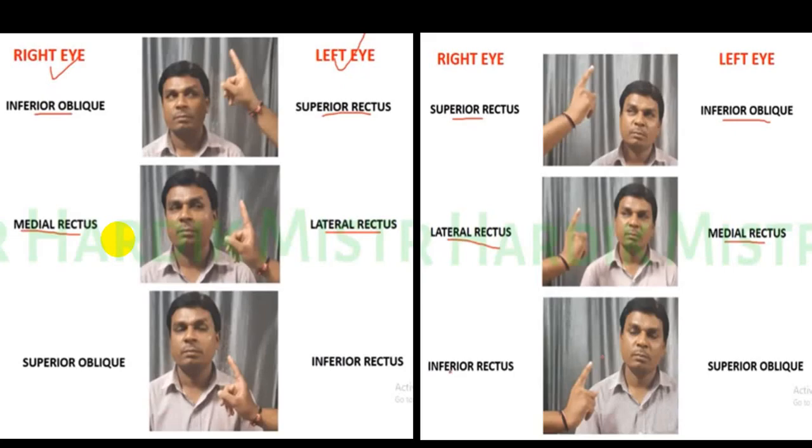These are the group of muscles which work together. In case of a gaze, we call that a yoke muscle. So whenever you want to look to the left side upward, a left vertical gaze, the superior rectus of the left eye is working to look upward, and in the right eye the inferior oblique will be working.